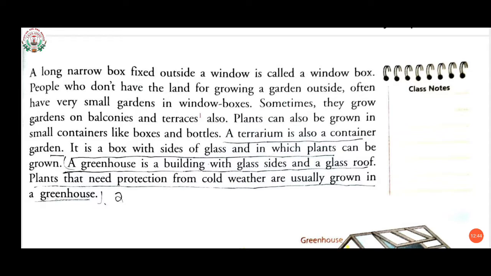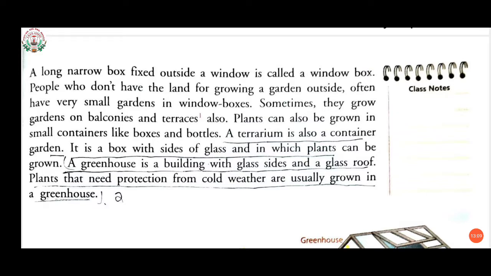Then a terrarium is also a container garden. I have also shown you the image of terrarium in which we have a container, and inside the container we can plant. Okay. So it is a box with sides of glass and in which plants can be grown.